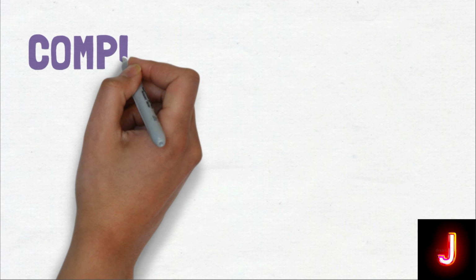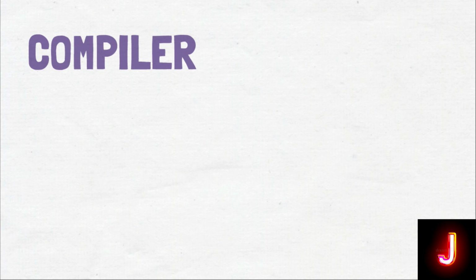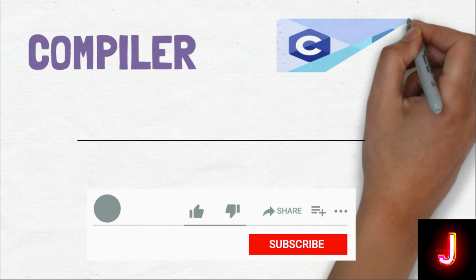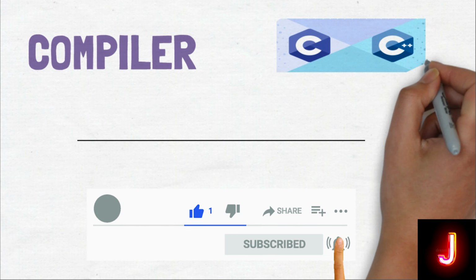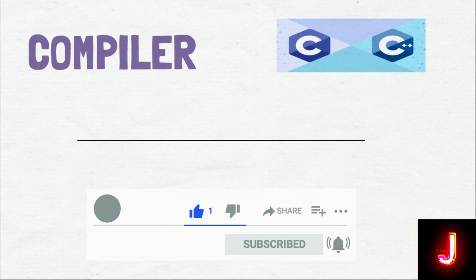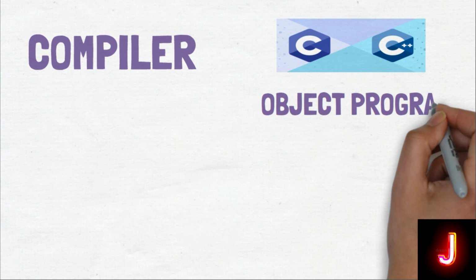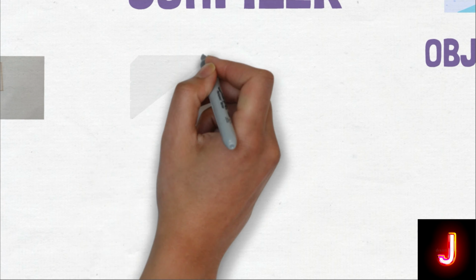Second, we will talk about compiler. The language processor that translates the complete source code as a whole in one go into machine code is called compiler. Some of the examples are C and C++ compilers. The program translated into machine code is called the object program.